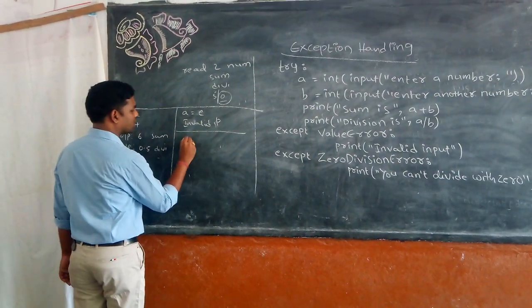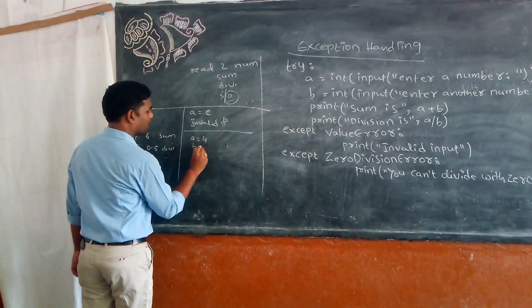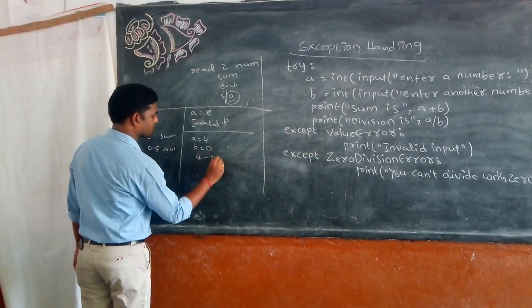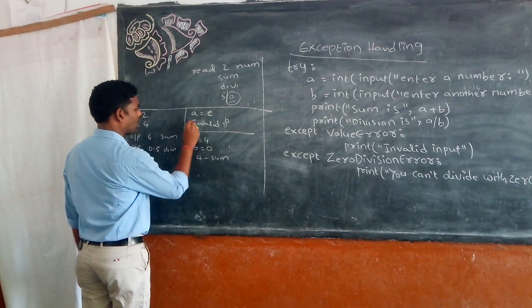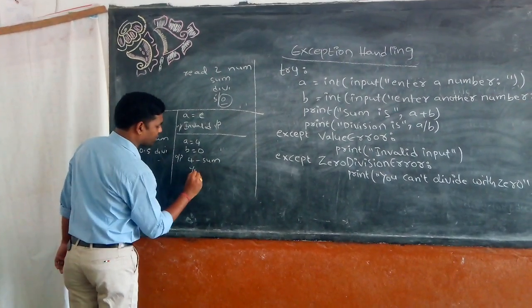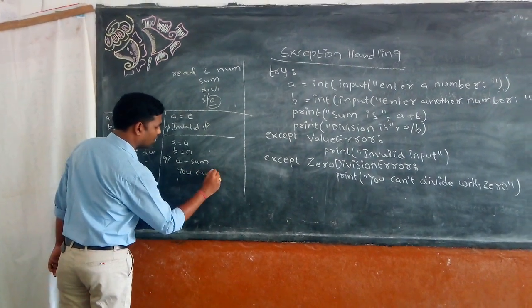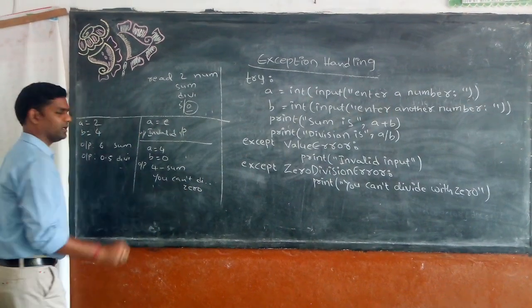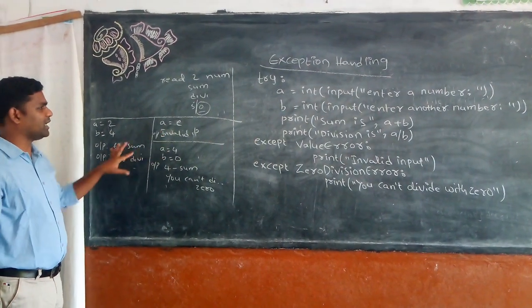If I say a is equal to 4 and b is equal to 0, the sum is equal to 4, that's the output for the sum, and the output for the division is you can't divide with the 0, because it can't divide. So this is what happens with the three different flavors.